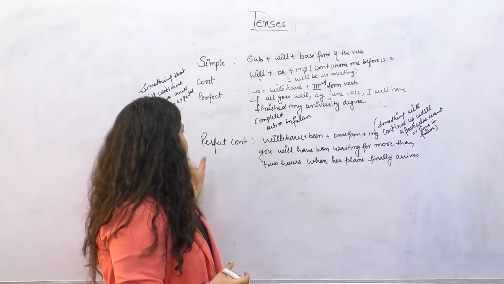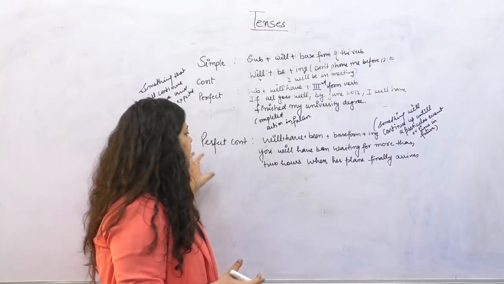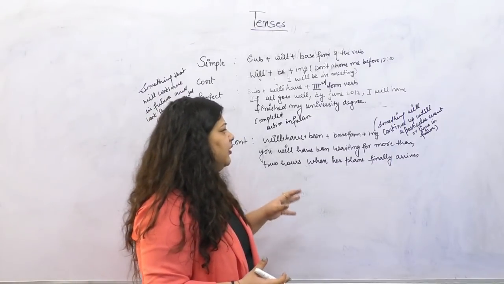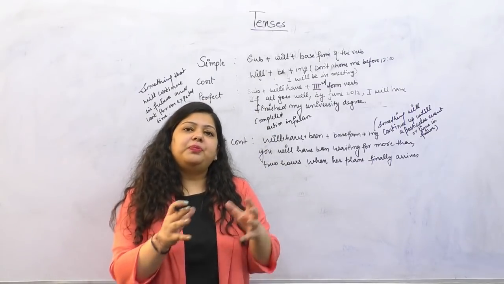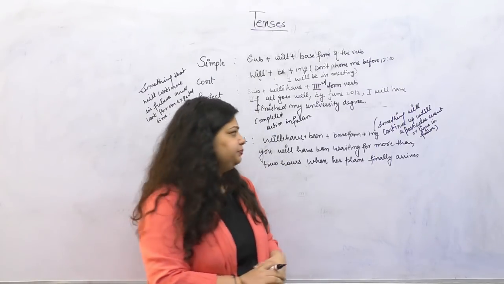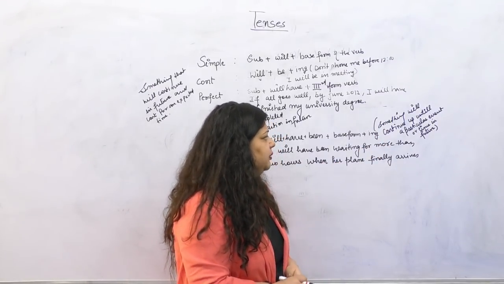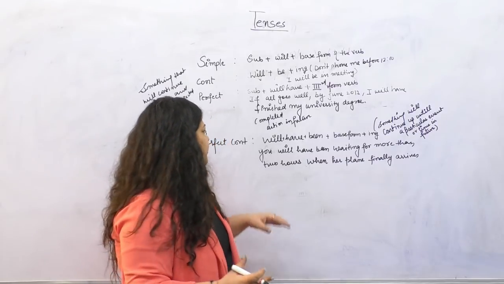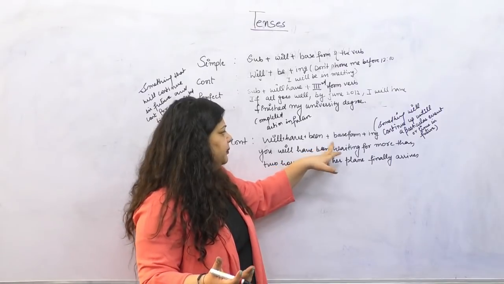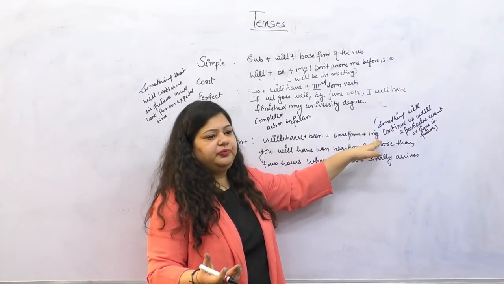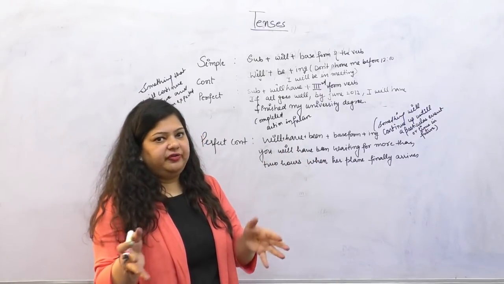Now next is future perfect continuous. These are those kinds of sentences which will happen in the future for a particular period of time. Something will continue up till a particular event or time in future. Let's see one example here. The formula says will plus have been plus base form of the verb with ing. So this is the formula of future perfect continuous.